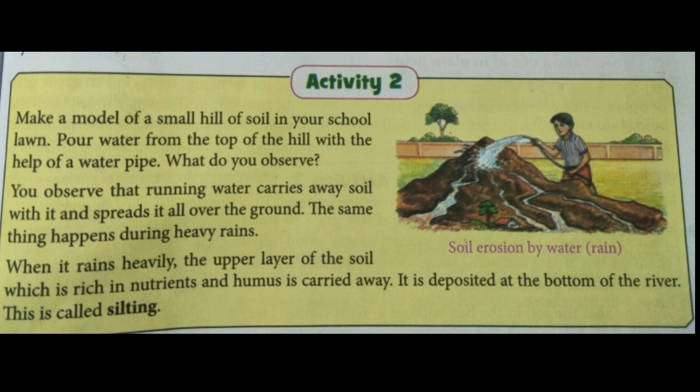Similarly, river Kosi also changes its path frequently. Why does this happen? This happens again due to soil erosion, because after soil erosion, when the river flows in the plain area, soil gets accumulated in different places, which changes the path of the river.